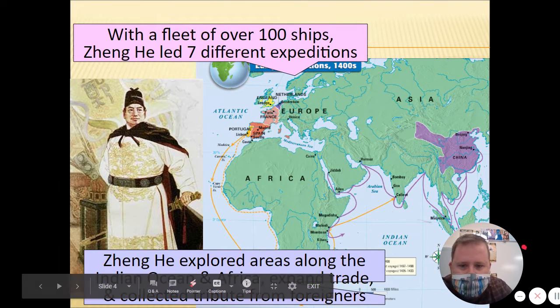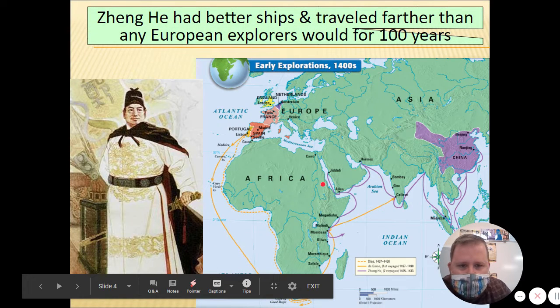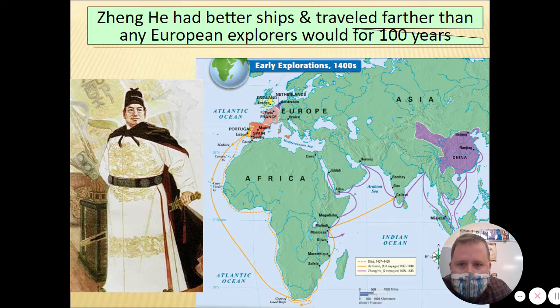So that's what he does to these places he finds along the Indian Ocean and in East Africa. Zheng He had better ships and traveled farther than any European explorers would for 100 years. So in the 1400s, he was able to really do a lot of things that European explorers wouldn't do for a long time.